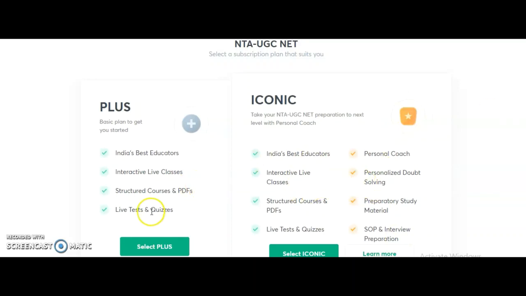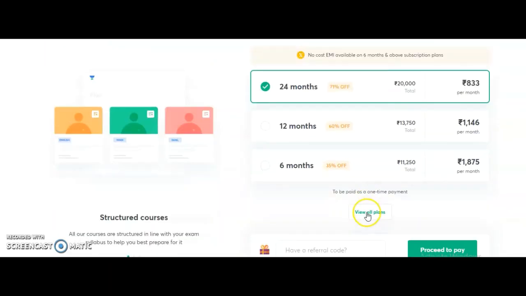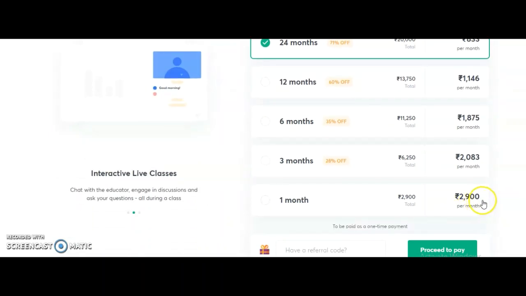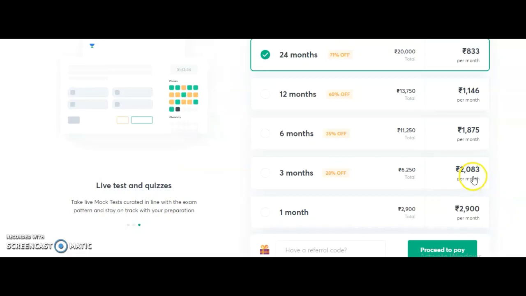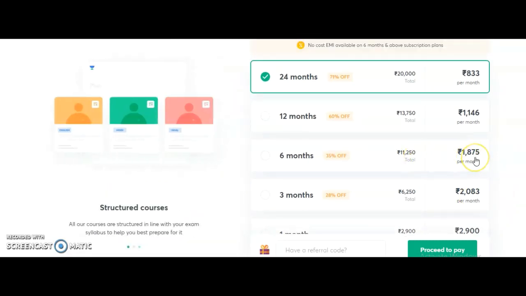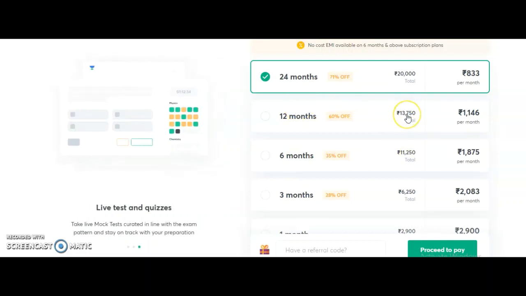Coming to the Plus subscription, we will see the different plans here. You may check the different plans, guys. These are the charges for 1 month, and if you want the 6-month subscription plan, you have to pay 11,250, for 12 months 13,750, and for 24 months 20,000.